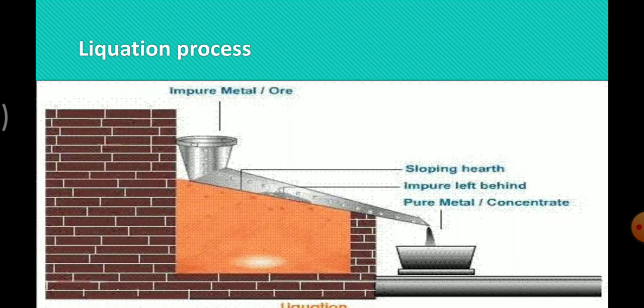Students, here is the diagrammatic representation of the liquefaction method. It is useful for refining metals having a low melting point such as tin, lead, bismuth, etc. In this method, the molten metal flows down a sloping surface, and infusible impurities are left behind. So this is the liquefaction process, a refining method.